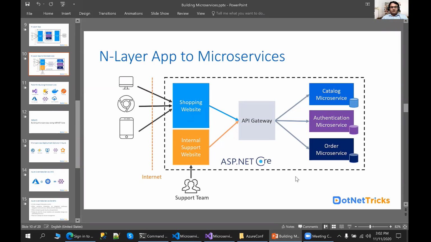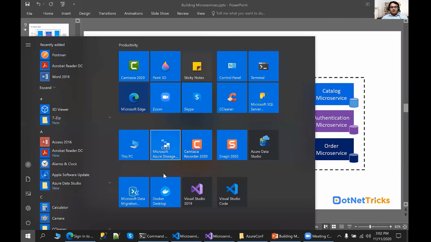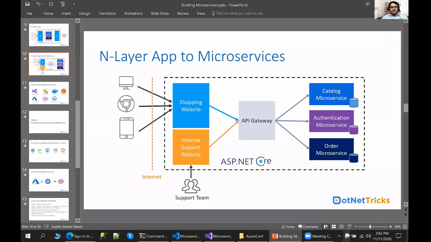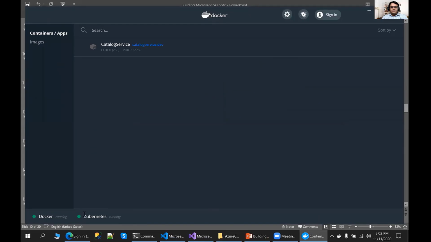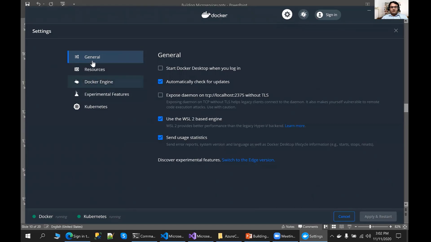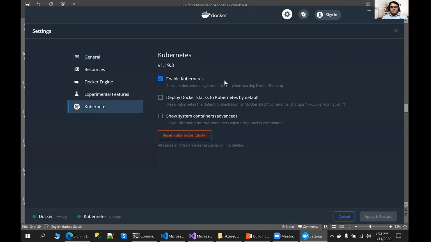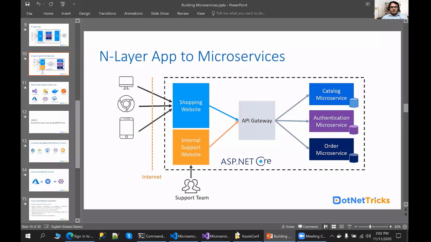And here I have already installed Docker Desktop. You can see I already have Docker Desktop on my machine, and it is running fine. If you look at the bottom, there is no issue. I have already configured Docker Desktop for Kubernetes as well. If you go to the settings, you will find my Kubernetes is running fine on my local machine. So everything is already set up.